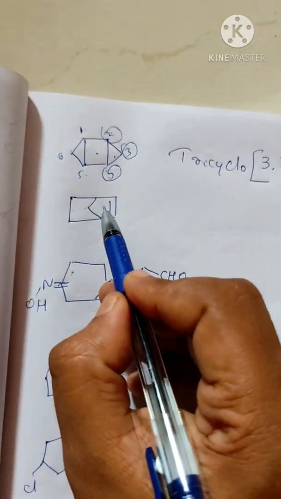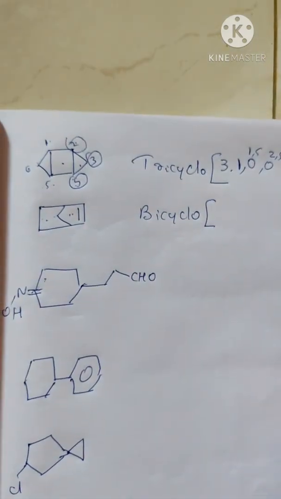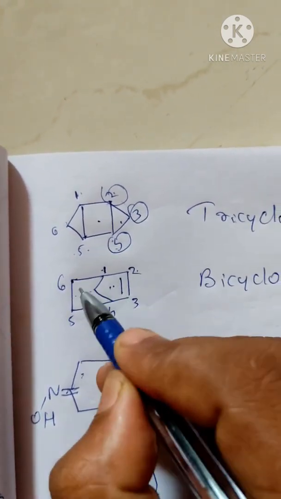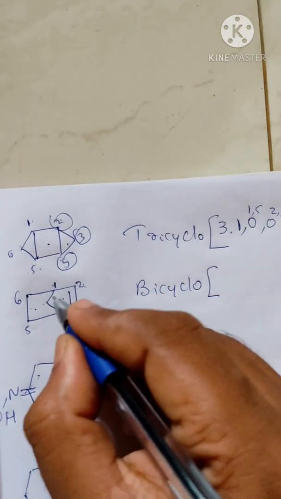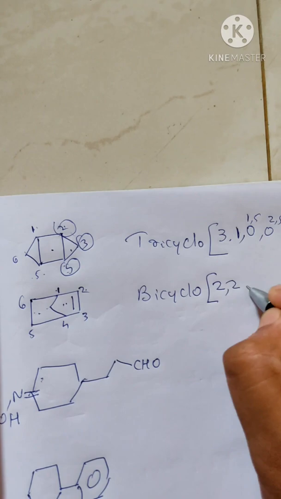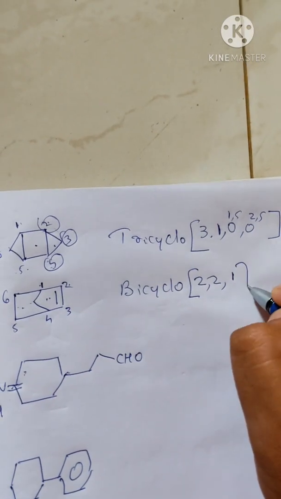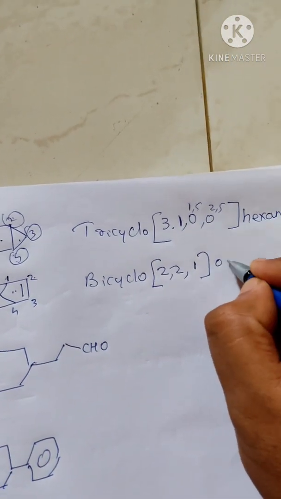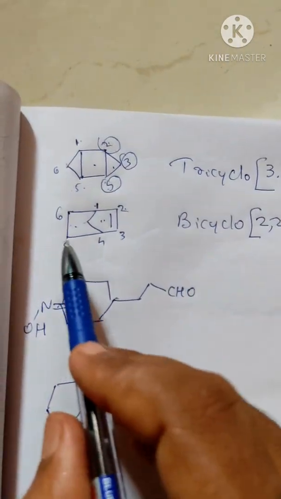Okay, next this one, what is the nomenclature of this compound? How many cycles? 2 cycles, bicyclo. So there is no doubt over the bicyclo. Now how do we do the counting? We have to give counting 1 2, because a double bond is there. Here there is no double bond, so 1 2 3 4 5 6. So bicyclo means we have to tell 2, these 2 carbon atoms in one cycle, 2 carbon atoms in another cycle, 2, then we have 1, so 2 2 1. Then we see the double bond is in the second position, so oct-2-ene.